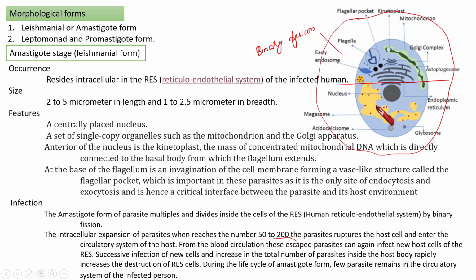Then those parasites in the amastigote stage infect another reticuloendothelial cell and repeat the same process. In that way, its number increases in the body of the host. And a few parasites remain in the circulatory system of the infected person.